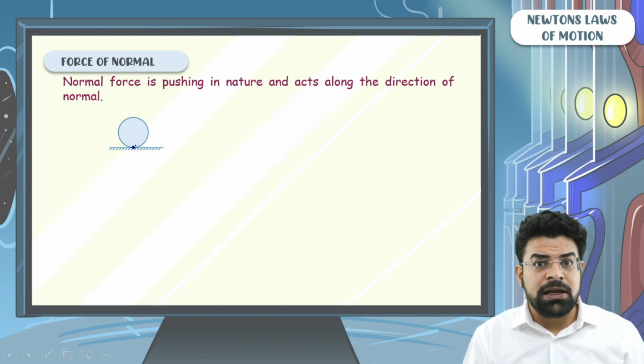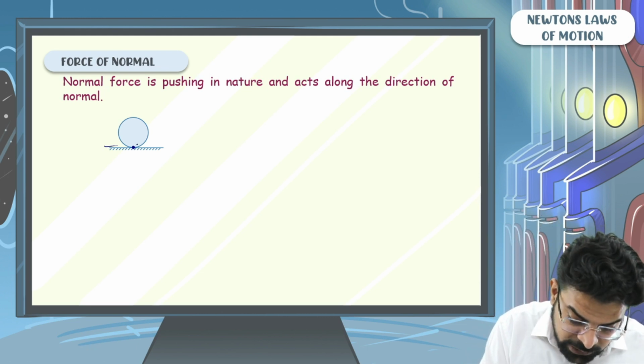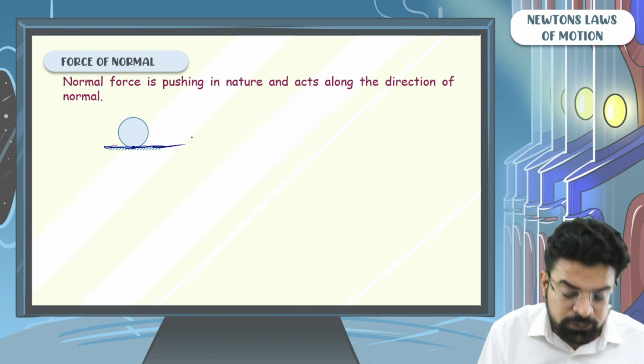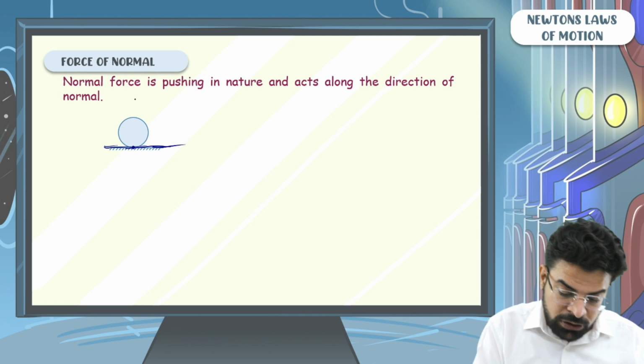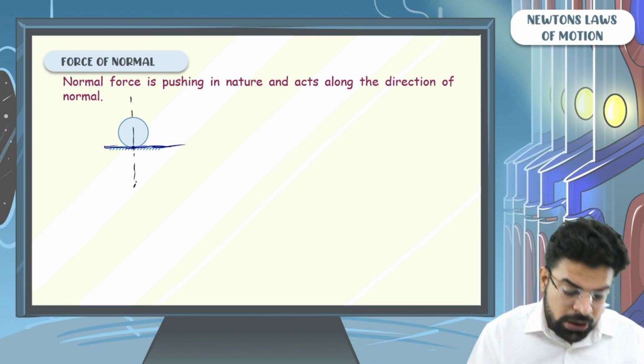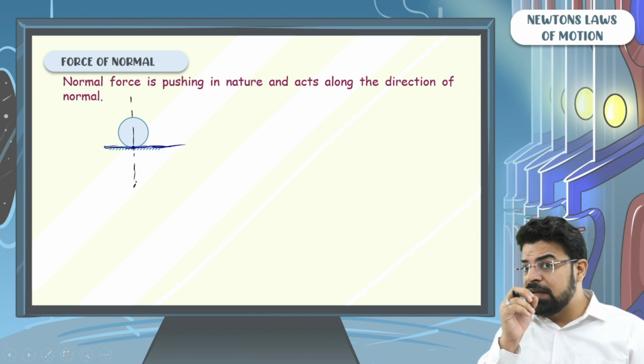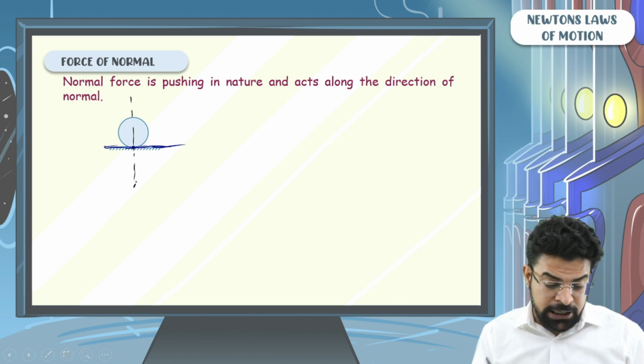If you draw a tangent at the point of contact, it will be nothing but this flat surface, horizontal. And normal has to be perpendicular to this. So now visualize the normal direction. The force of normal acts along the normal and is pushing in nature.